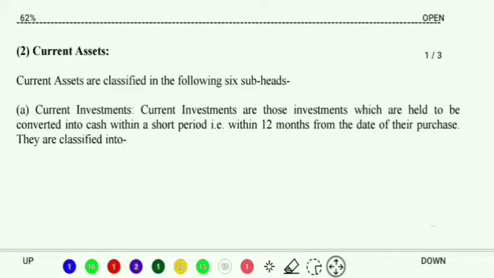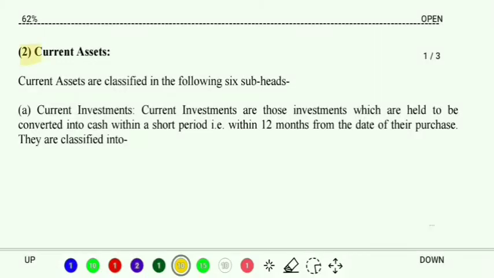Now let us take our discussion a little forward and discuss the second heading on the assets side of the balance sheet. Second heading is what? Second heading is current assets. It says current assets are classified in the following 6 subheadings. So this we already know and we have discussed it while discussing the format of the balance sheet, right? We all know current assets has 6 subheadings.